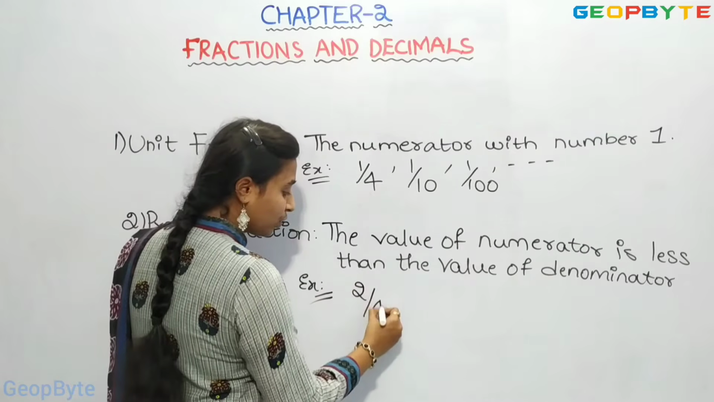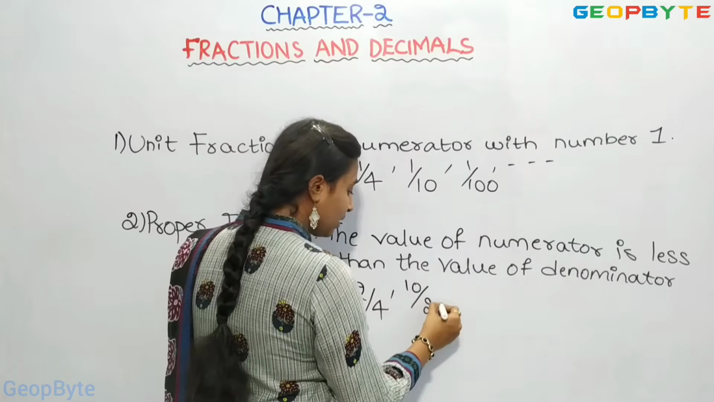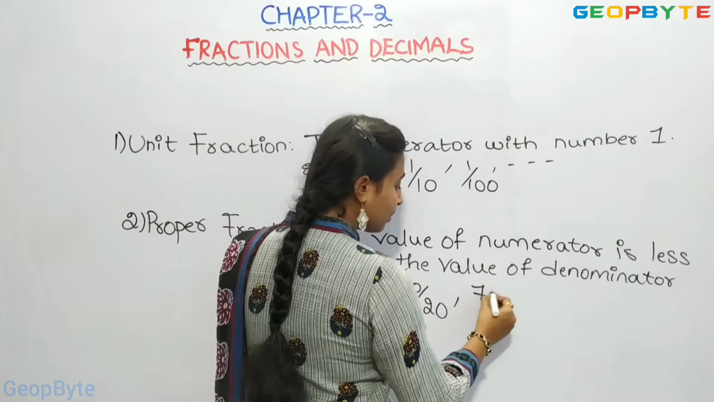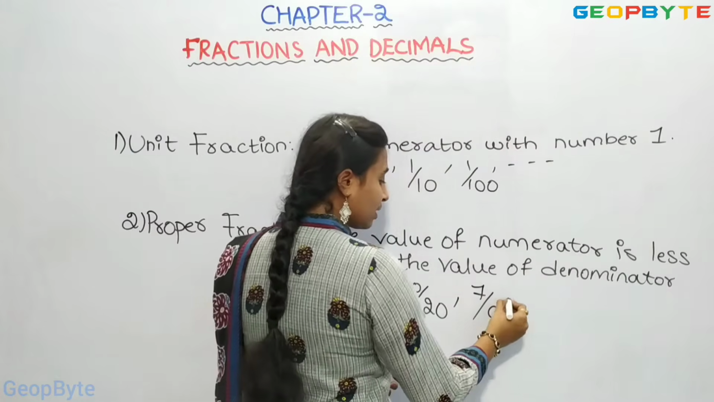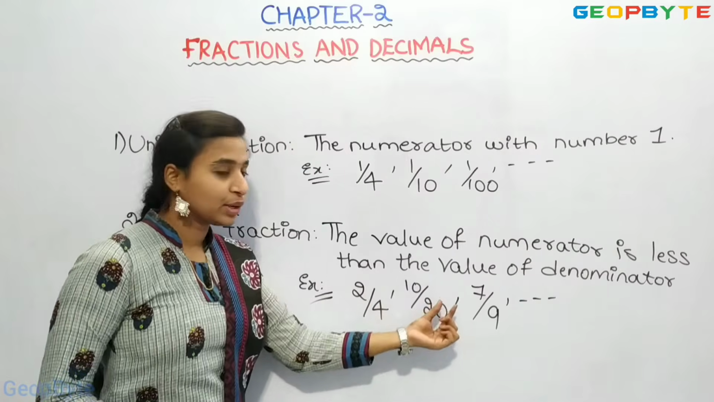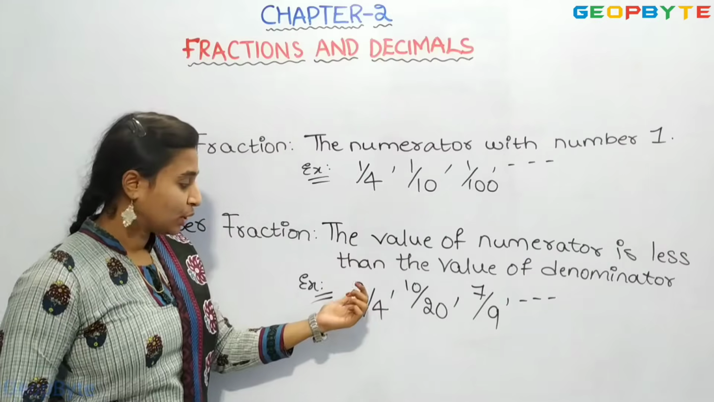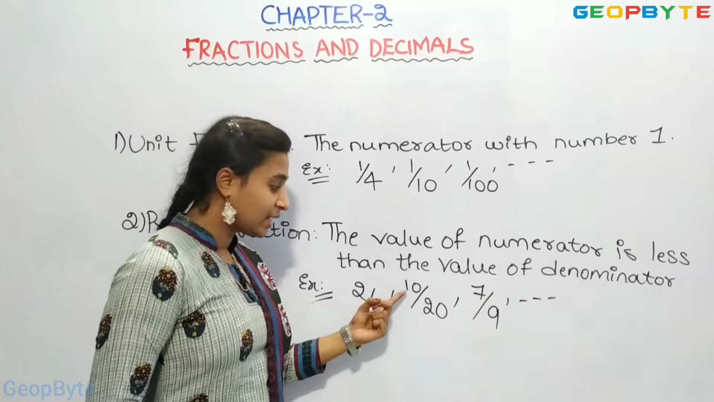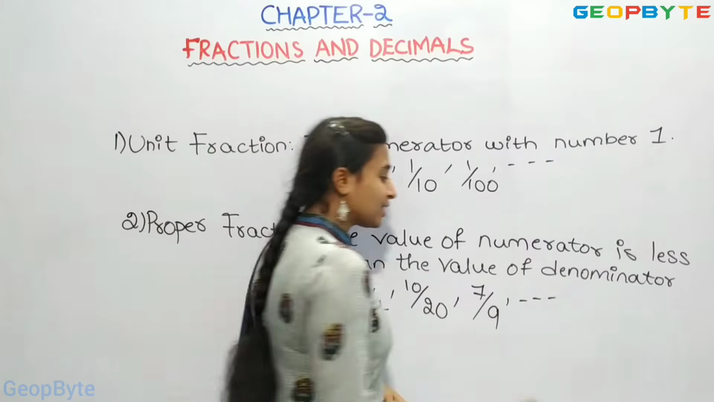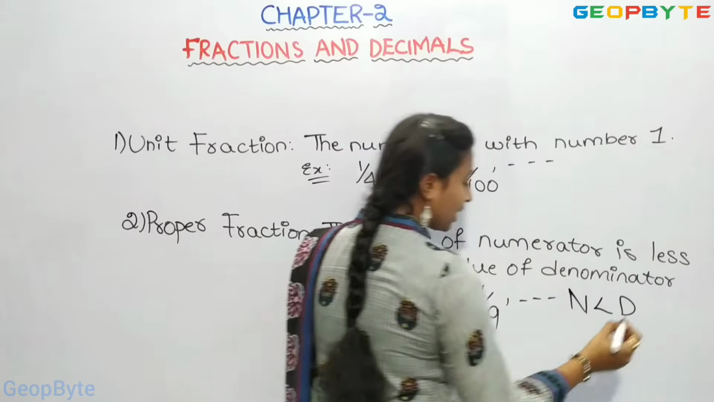Now let us see some examples: 2 by 4, 10 by 20, 7 by 9 and so on. If you see, the numerator value is less than the denominator value. 2 is less than 4, 10 is less than 20, 7 is less than 9. Right? Numerator value is less than denominator value.